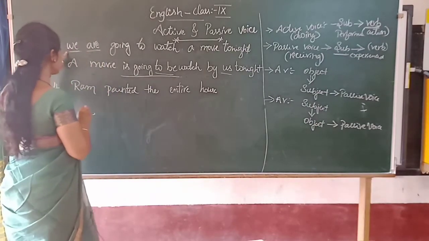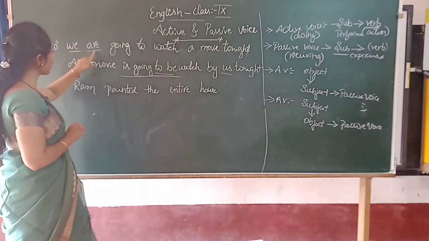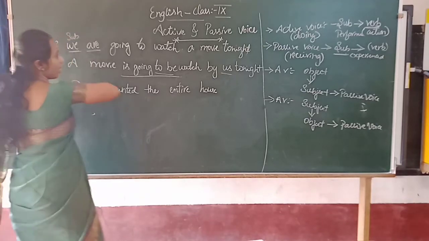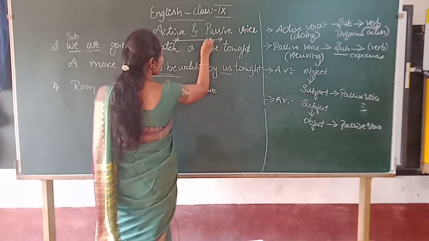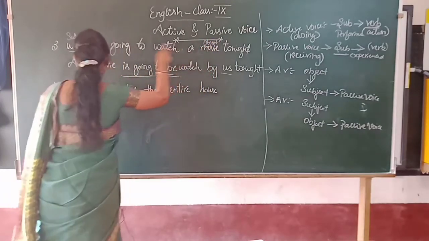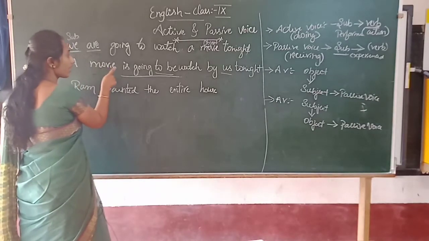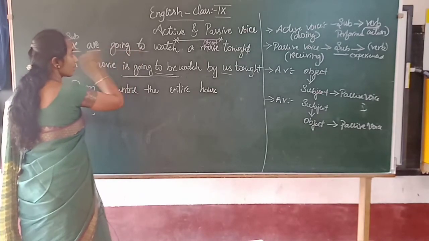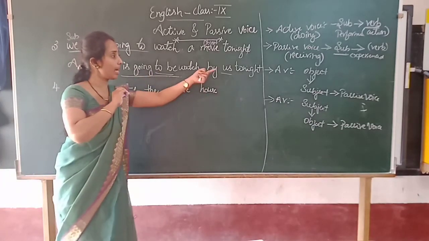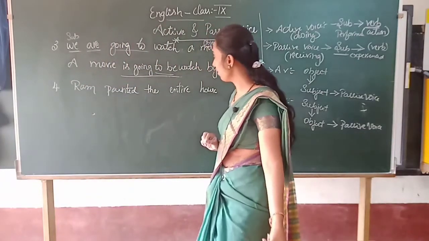Here "are" is used because the subject is plural. Depending upon the subject we use the plural, where this is the subject and this is the object. This object is singular, so when the object becomes the subject, it becomes singular. So "a movie is", present continuous tense: is going to be watched by us tonight. That is a passive voice. And what is another one?